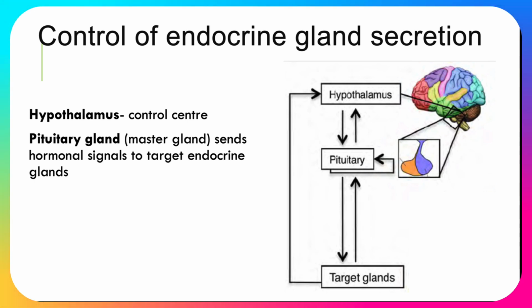It's worth just noting, this is not in the syllabus, but it's important to understand, because when we're talking about different types of homeostasis, like osmoregulation and thermoregulation, these terms come up, like the hypothalamus. This is part of the brain, and it is largely the control center for many of these functions, and it has receptors for water in the blood. It has receptors for temperature, etc. And it has a section that's very, very close to it, which is actually part of the endocrine system called the pituitary gland, which is just below it. We call this one the master gland because it actually sends hormonal signals to other glands in the endocrine system.